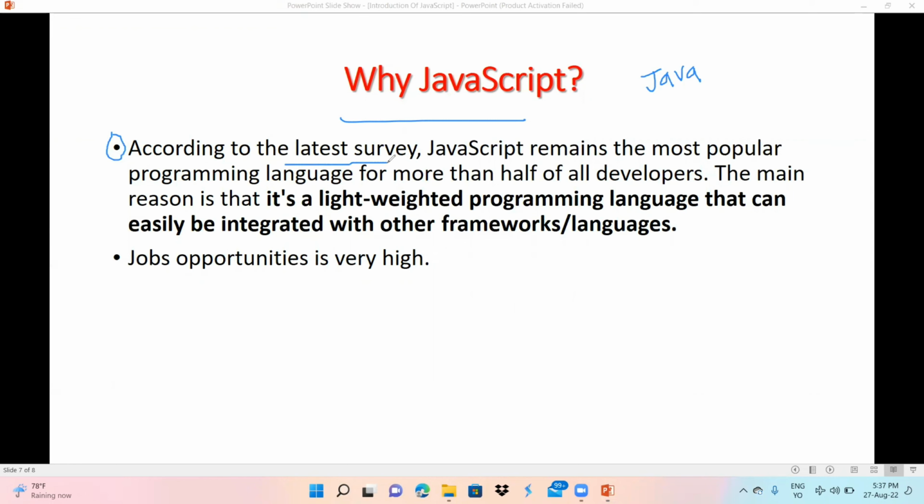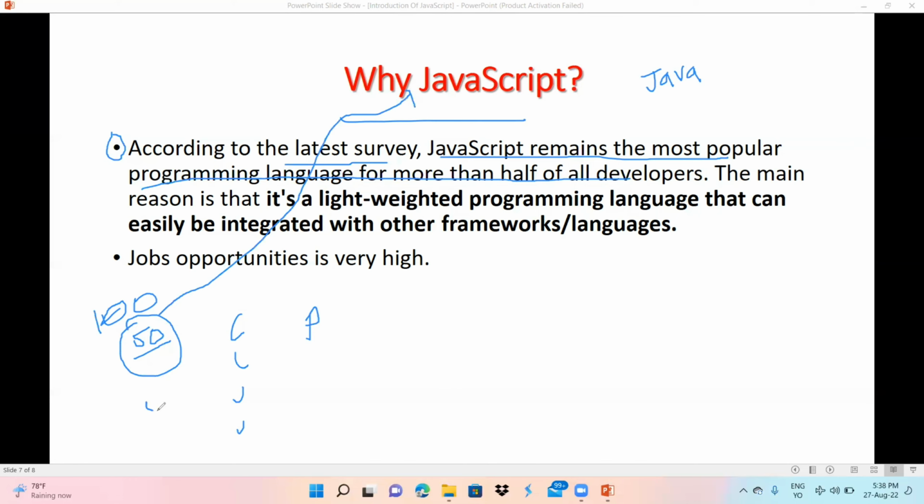According to the latest survey, JavaScript remains the most popular programming language for more than half of all developers. Just imagine that worldwide there are 100 developers, so 50 developers love programming in JavaScript.